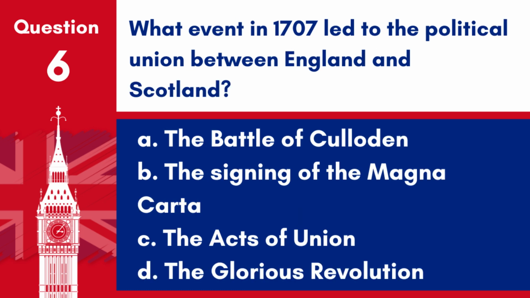Question 6. What event in 1707 led to the political union between England and Scotland? A. The Battle of Culloden. B. The signing of the Magna Carta. C. The Acts of Union. D. The Glorious Revolution.